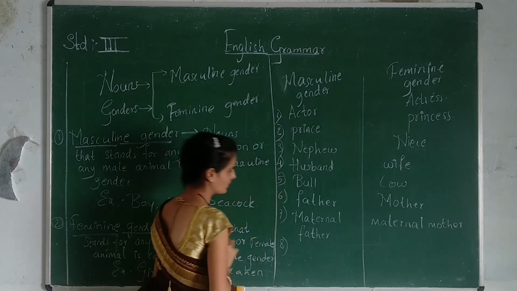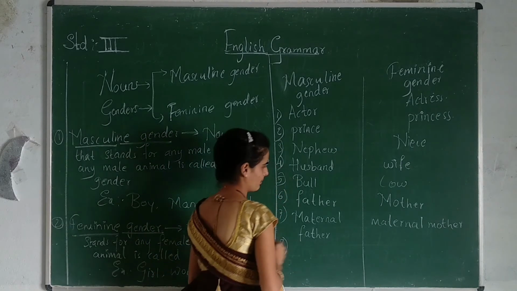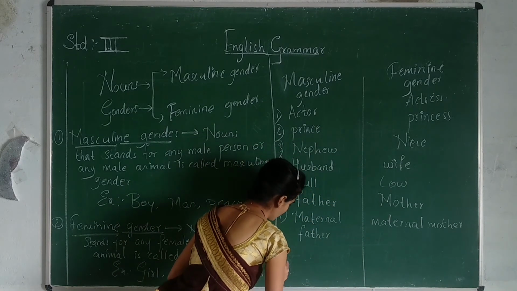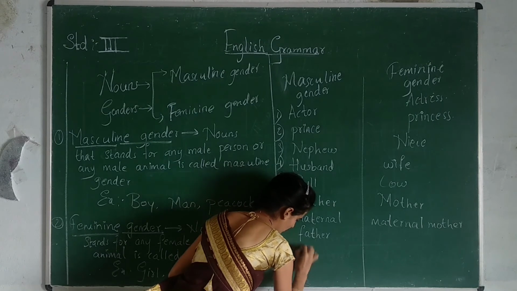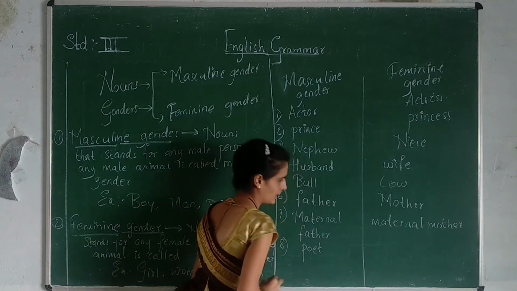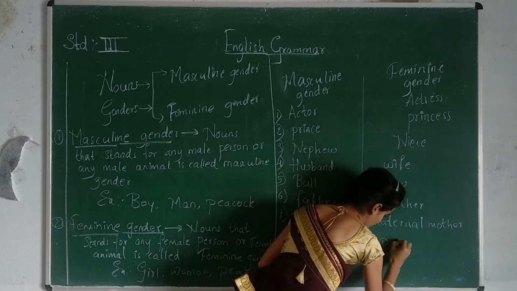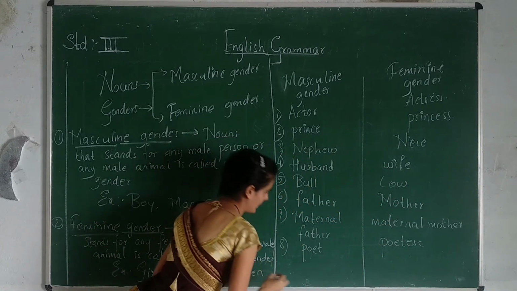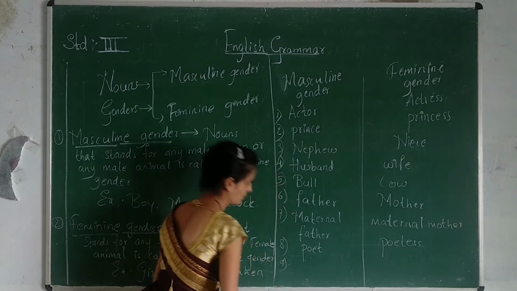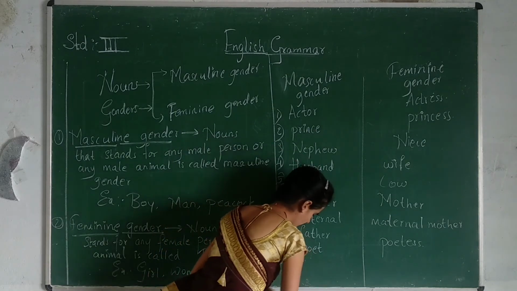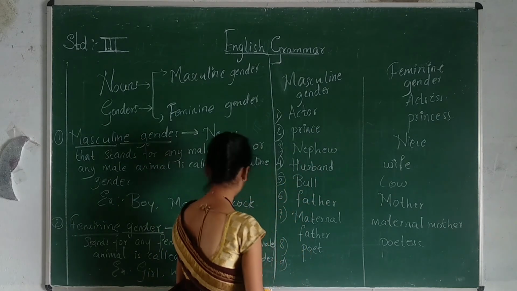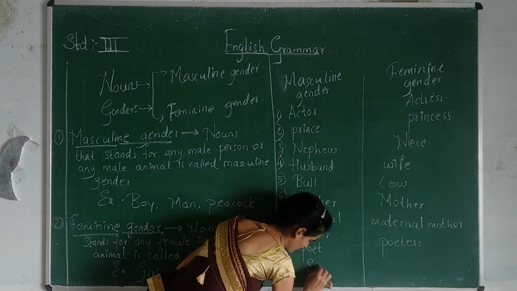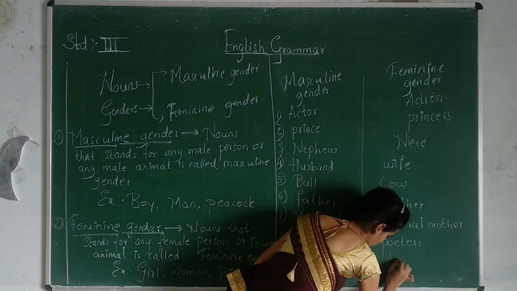Eighth one, another example: poet, and here poetess. And ninth one, in masculine gender son, here daughter.